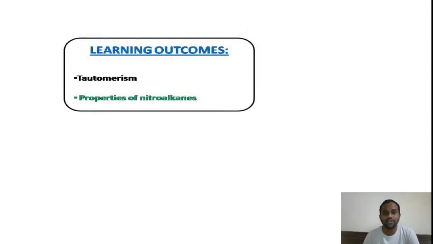If you look at this slide, these are the learning outcomes. That means after the completion of the video, we will get the information about these two concepts, that is tautomerism as well as properties of nitroalkanes. That means various named reactions involving nitroalkanes. By the end of this video, we will learn the properties of nitroalkanes and what are the concepts in the properties of nitroalkanes.